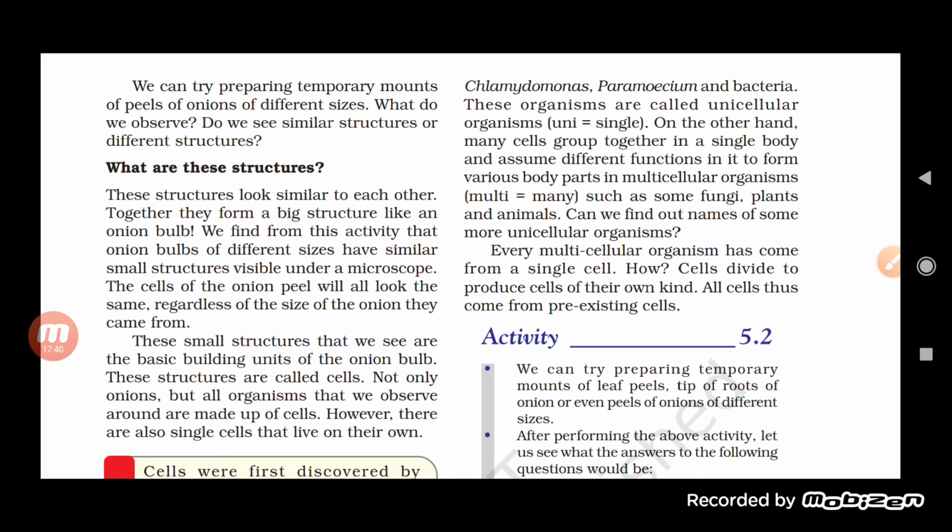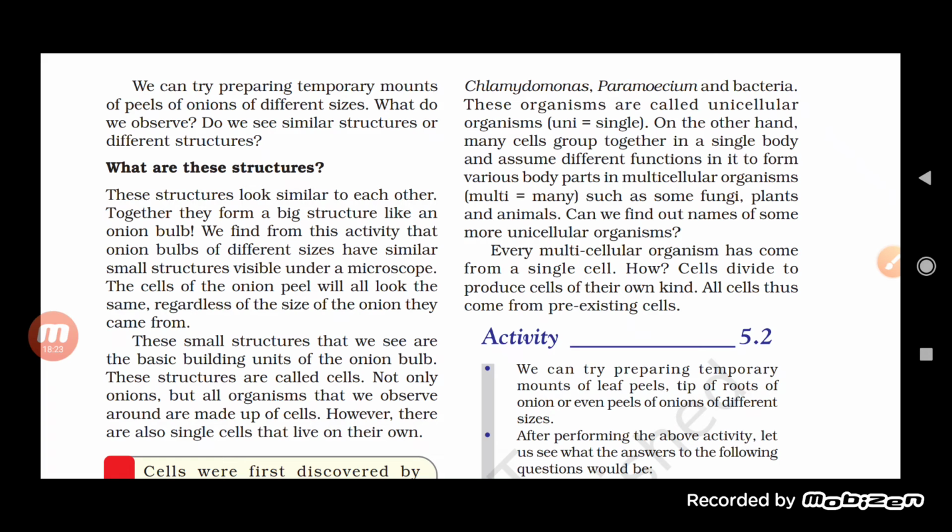Now these small structures that we see are the basic building units of the onion bulb. These structures are called cells. The small structures which we are looking at are compactly joined with each other; they are actually different cells connected with each other. And this is not restricted only to the onion, but is present in all living organisms. Every living organism is made up of cells. These cells combine with each other and perform different functions.